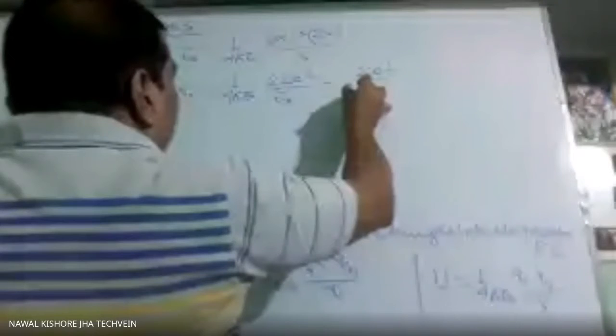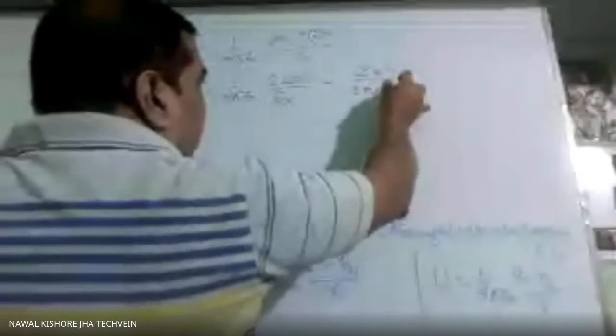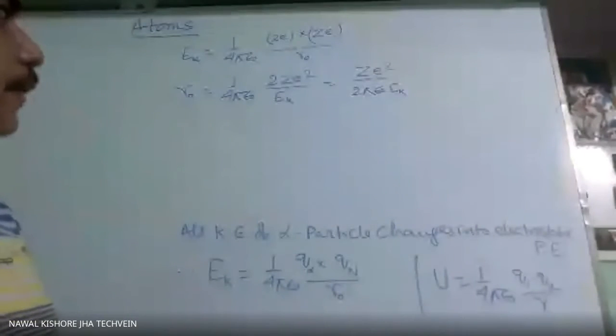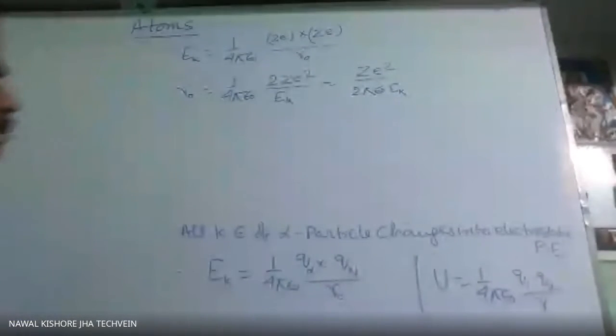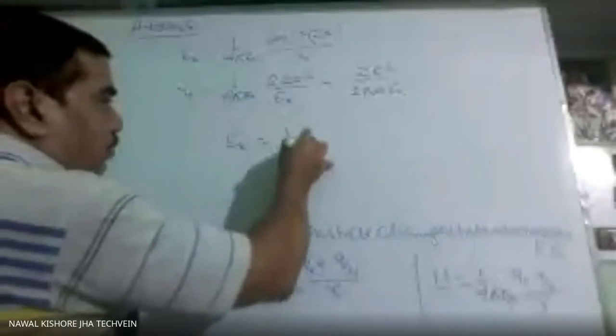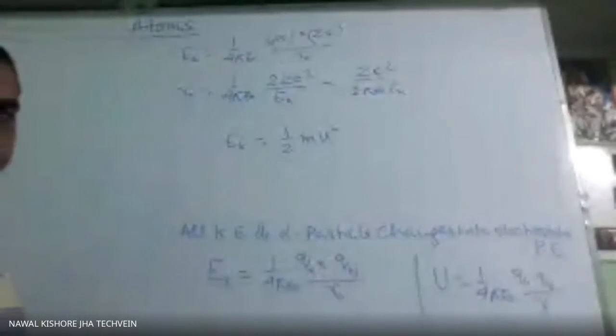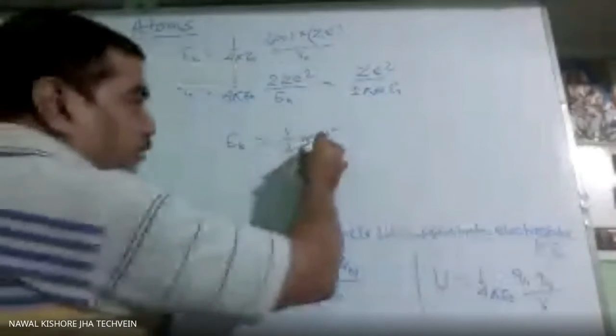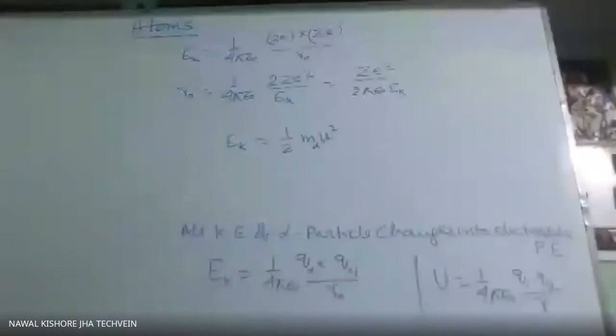Or you can learn like this, Ze square over 2 pi epsilon naught EK. Sometimes for this EK you will be given half mv square, velocity of alpha particle. Here m means mass of alpha particle, not the mass of proton.